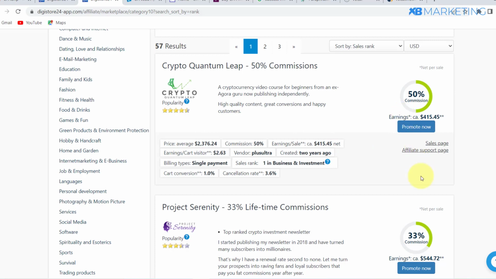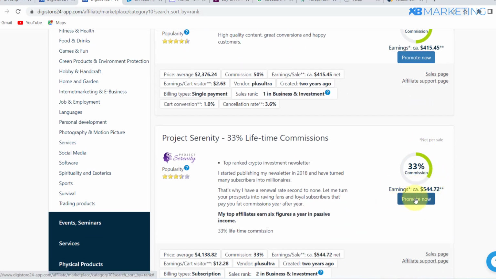And you can see the product goes for over $400, which means you are going to get a cut of this $400. As you can see, this is another product right here, over $500, which means you are going to get a cut of this money right here. So basically all you need to do is make a sale, and you are going to get a cut from each sale that you make of this product.